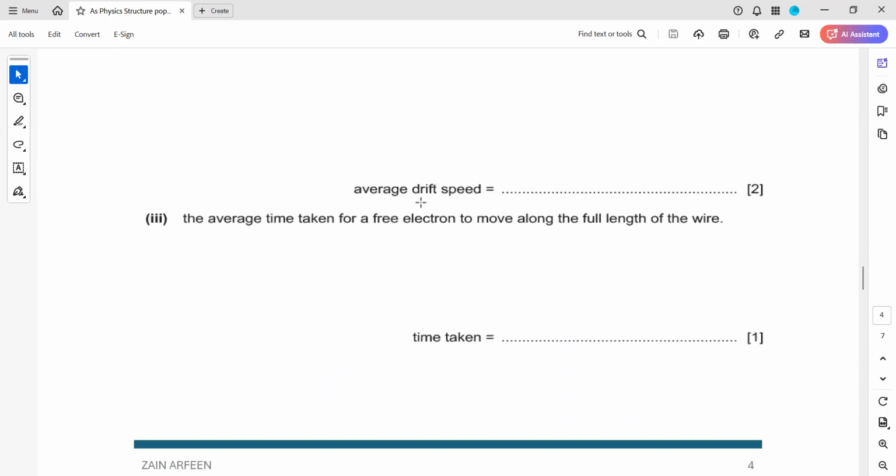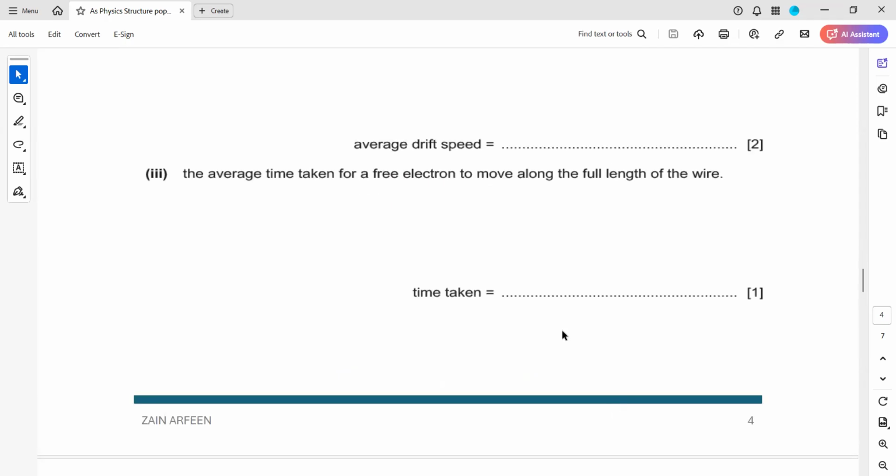Next we have the time, the average time for these electrons to move along the full length. If we need the time, we already have these values. Either you can use the formula speed is distance divided by time, or you can also use the formula for the current.